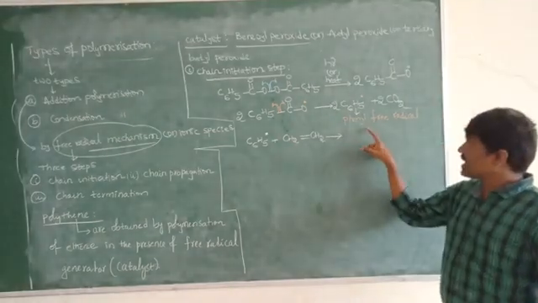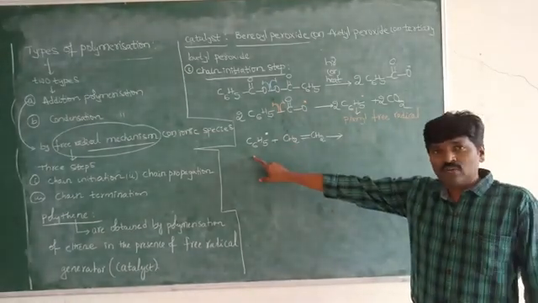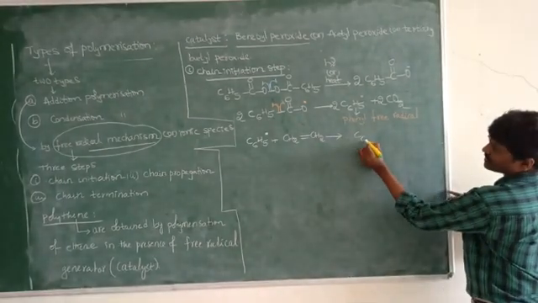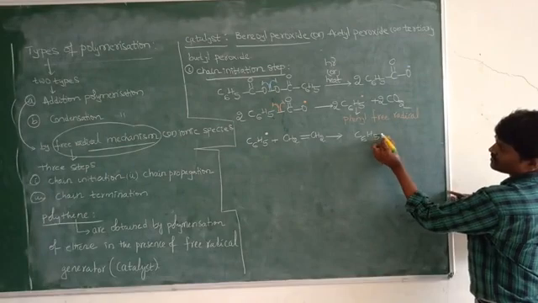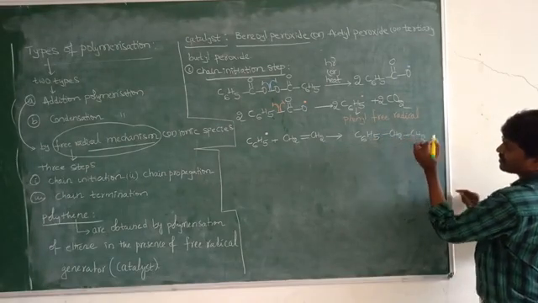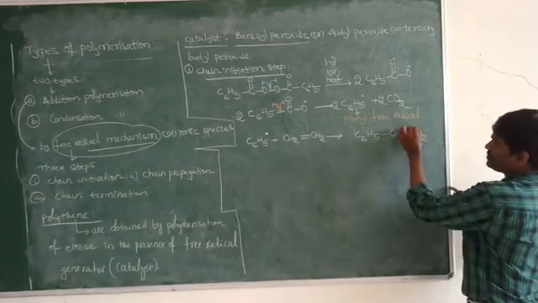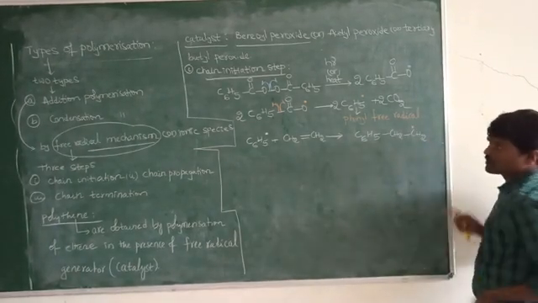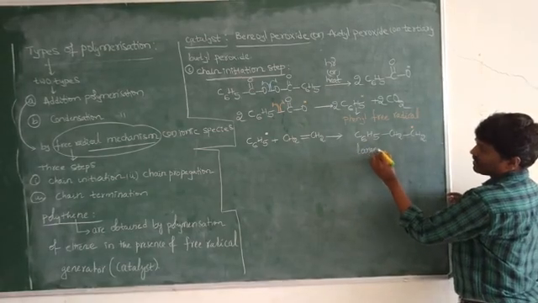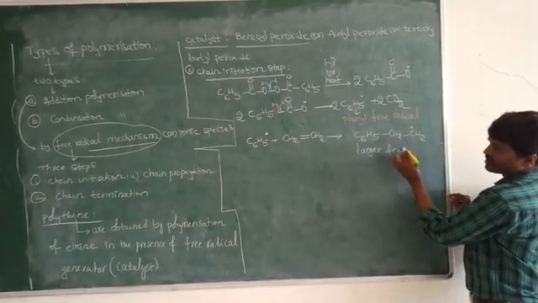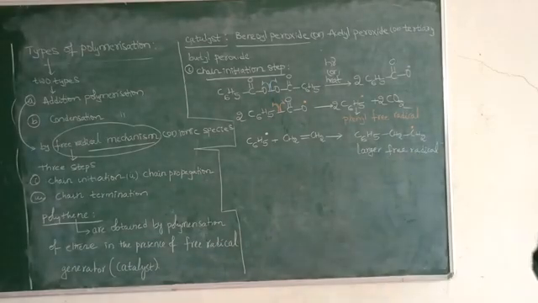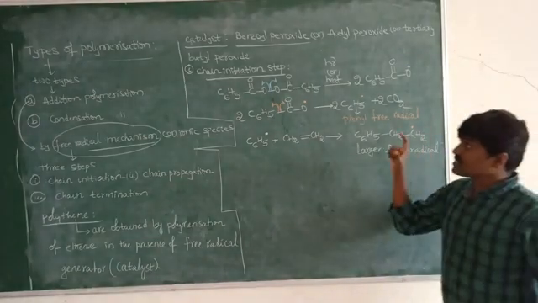The formed phenyl free radical will react with the ethene, and here larger free radicals are formed. Larger free radicals are formed. Now this is the first step.